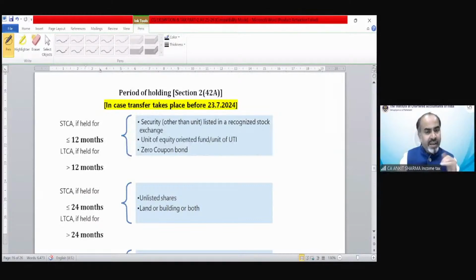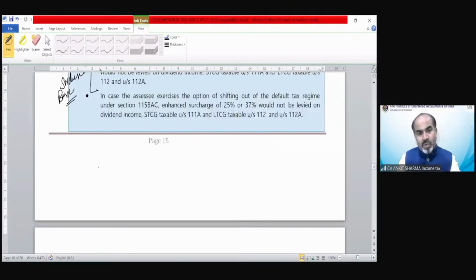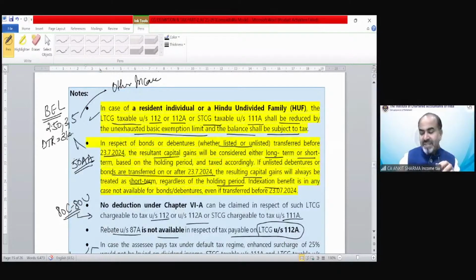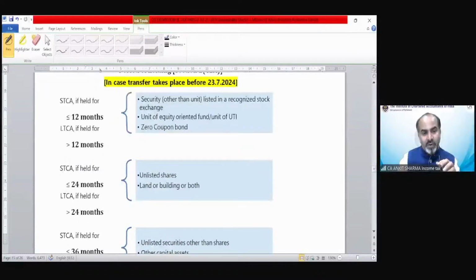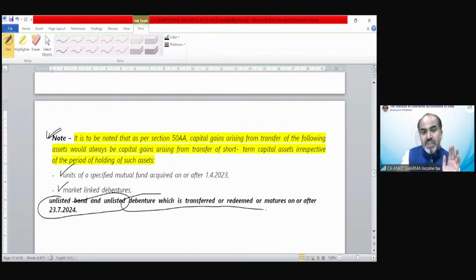Now, period of holding again, just for your revision purpose, the provisions of bonds and debenture. For this purpose, I again include this period of holding concept over here. It is to be noted that as per section 50AA, there are certain assets that will always be short-term capital gain: units of specified mutual fund, market-linked debenture, and these bonds and debenture I was talking about, which have been explained above.